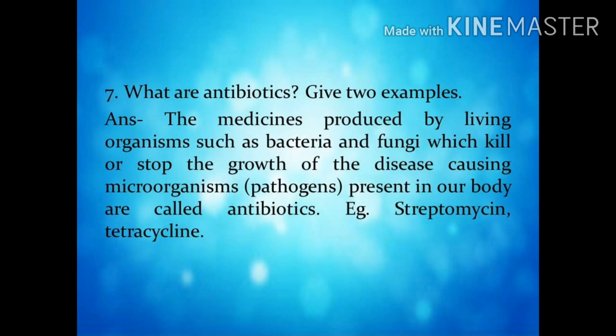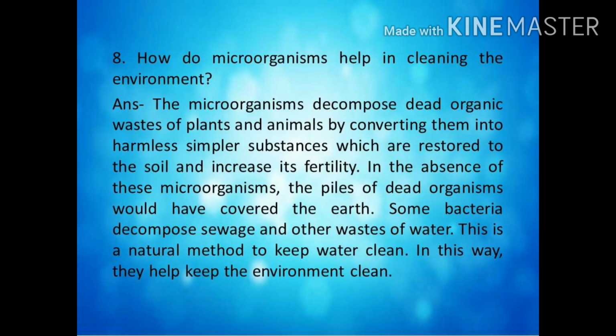Seventh question. What are antibiotics? Give two examples. Answer. The medicines produced by living organisms such as bacteria and fungi which kill or stop the growth of the disease-causing microorganisms, pathogens, present in our body are called antibiotics. Example, streptomycin, tetracycline.